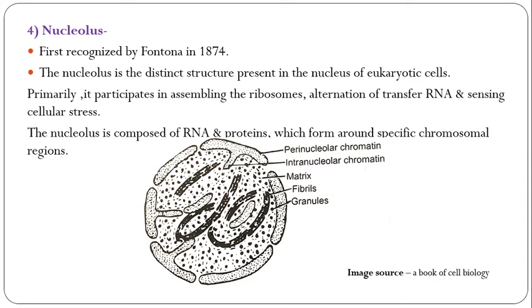Then the next one is the matrix. The matrix is also called the amorphous or proteinaceous region. The granules and fibrils point out that the nuclear matrix is the major site where DNA replication first takes place, and later it gets associated with the nuclear envelope also. The nuclear matrix is also the site of transcription because a certain amount of residual RNA is found associated with the matrix protein. Subsequently, RNA undergoes post-transcriptional changes in the matrix itself, where it is processed to smaller RNA pieces which ultimately pass through the nuclear pores into the cytoplasm.